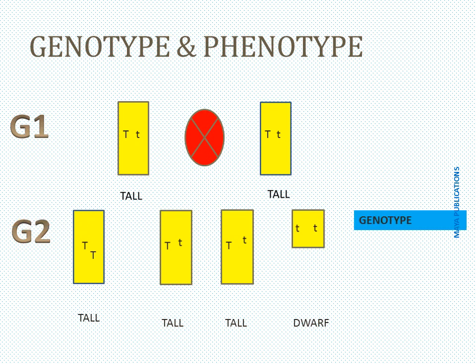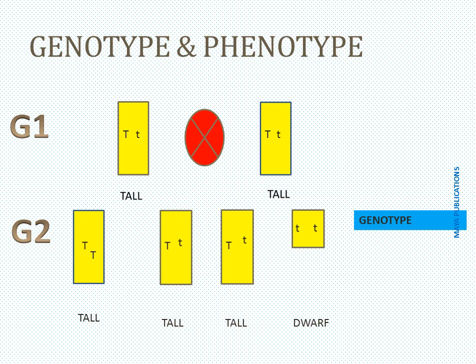Now, this combination of alleles, Tt, capital T capital T, small t small t's, is known as genotype. Here you can see there are three different combinations: one of two dominant alleles, two of two different alleles, and one of two recessive alleles.